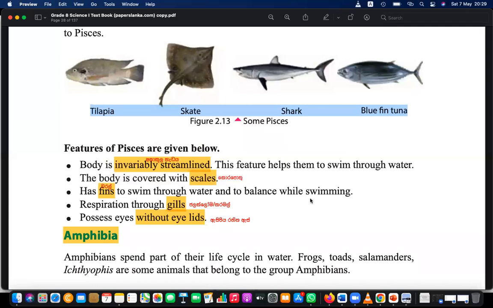Because they can swim through the water and balance in the water, because water is always floating and moving in some direction. Solids are not moving.